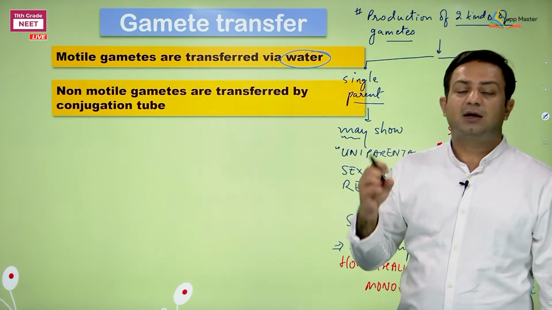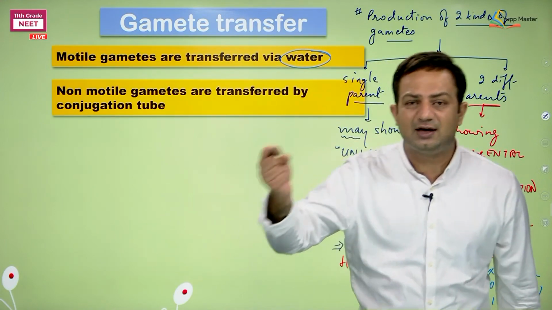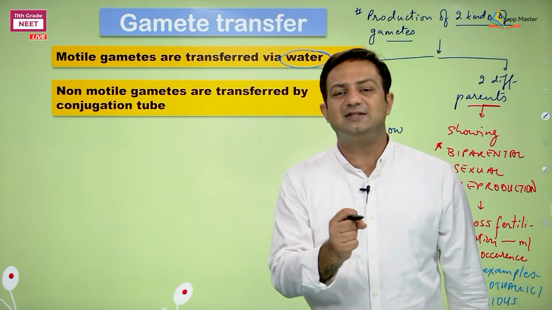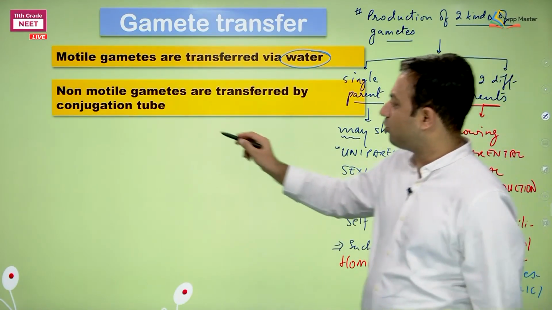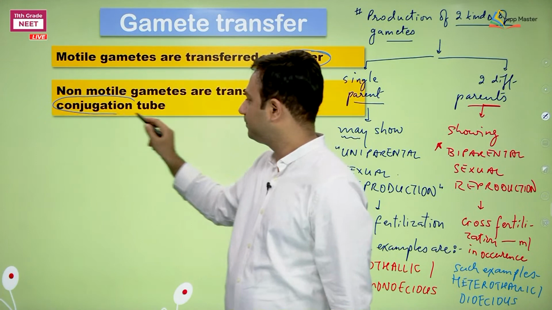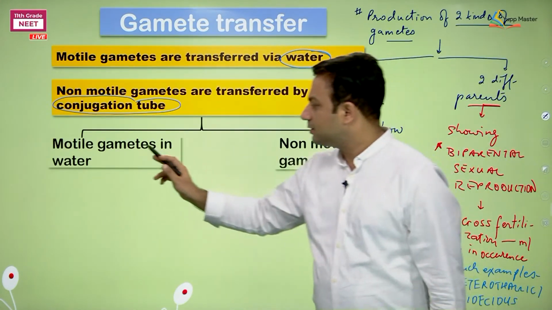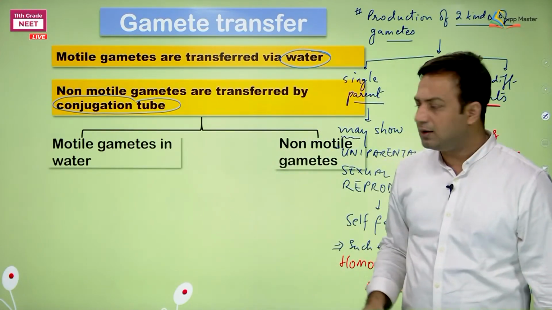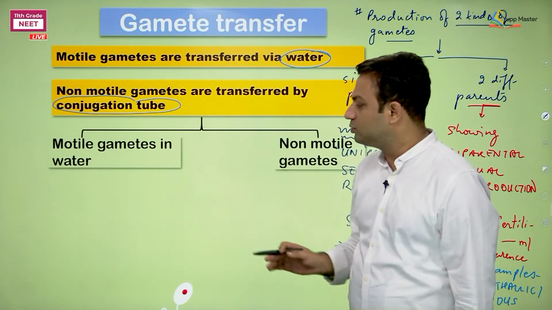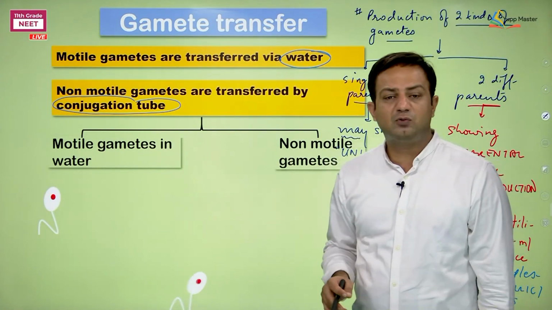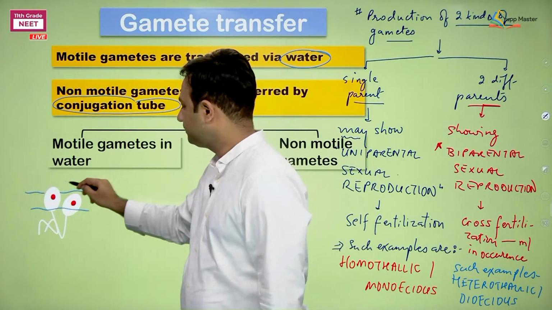But when the gametes are going to be non-motile, in that cases they are required to be carried away. Someone is going to carry these gametes to each other, and that kind of structure is called as conjugation tube. Let's see with the help of a diagram. Number 1, the motile gametes in water are there. Number 2, non-motile gametes are there. So motile gametes are getting fused in water, this is the water medium where they are getting fused.